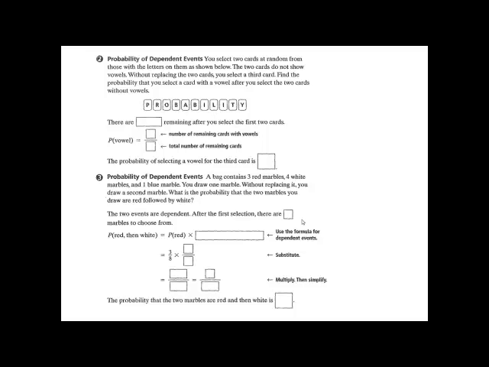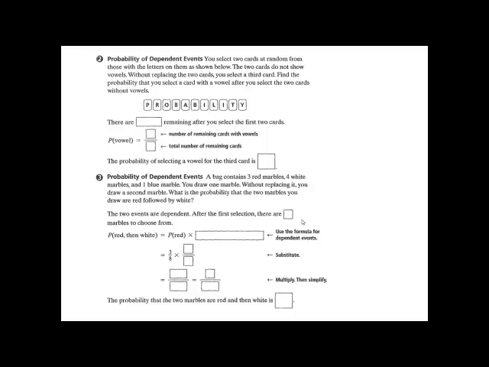If you select two cards at random from those with the letters on them as shown below, the two cards do not show vowels. Without replacing the two cards, you select a third card. Find the probability that you select a card with a vowel after you select the two cards without vowels.